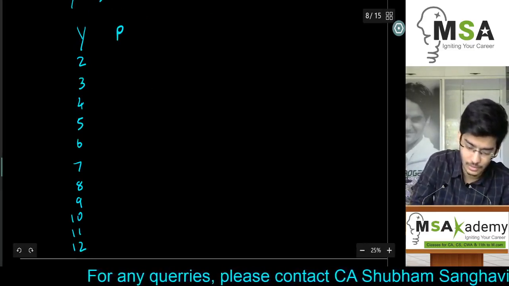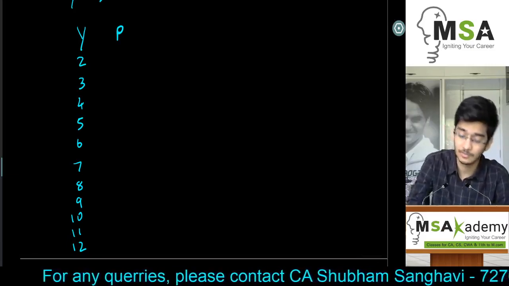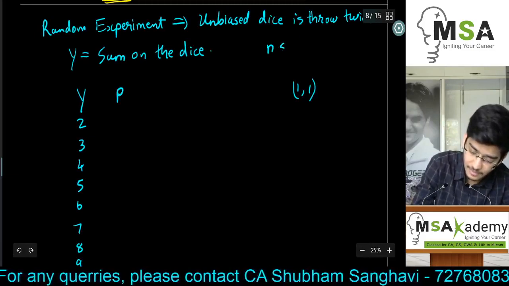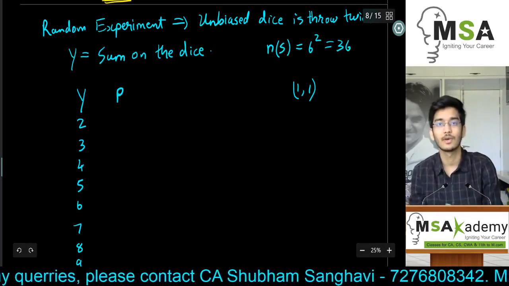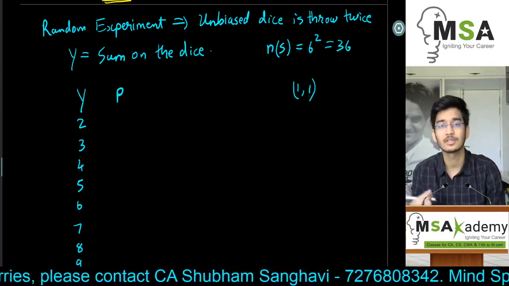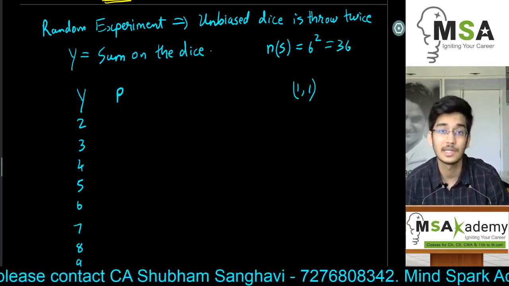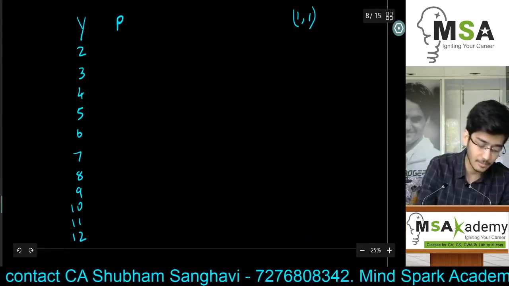So there is only one case where the total will be 2, which is 1, 1, and in totality n of s will be equal to 6 raised to 2, which is 36 different cases. 1, 1, 1, 2, 1, 3 से लेके 6, 1, 6, 2, 6, 6 तक हमको सारे cases count करने. So there will be around 36 cases, of which we are going to look into the sum of the two